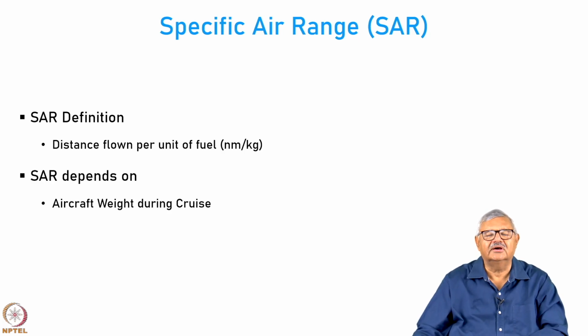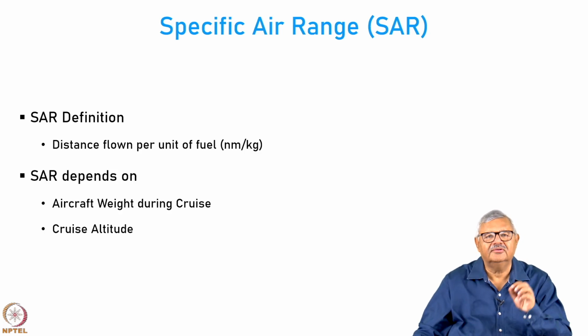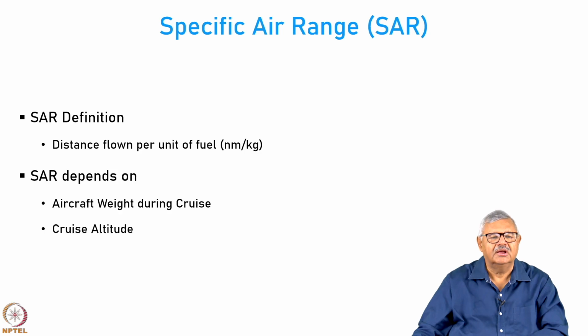Obviously, if the aircraft is heavier, then the SAR is going to reduce. Similarly, cruise altitude. The higher you go, the lesser drag you encounter because the ambient air density reduces. However, the aircraft has an engine which also loses performance with altitude. So, there is a particular band of cruise altitude at which you have the optimum or the highest value of SAR. Hence, cruise altitude makes a huge difference in the value of SAR for the aircraft.